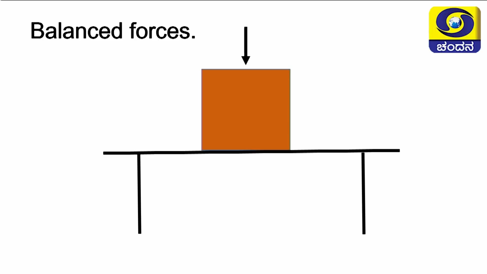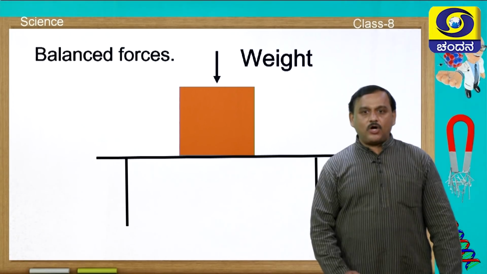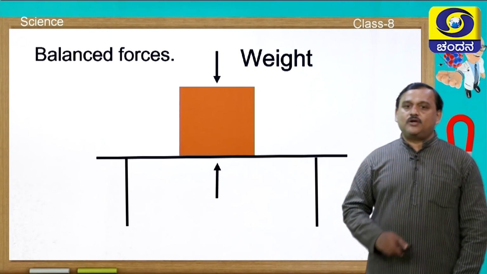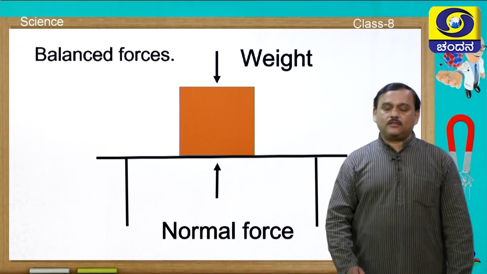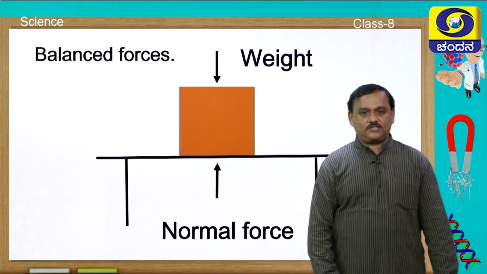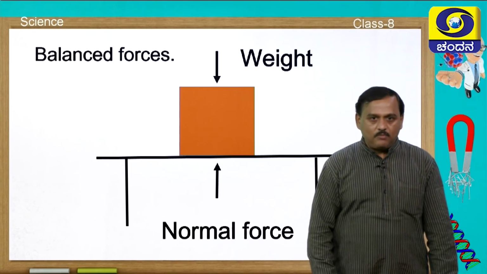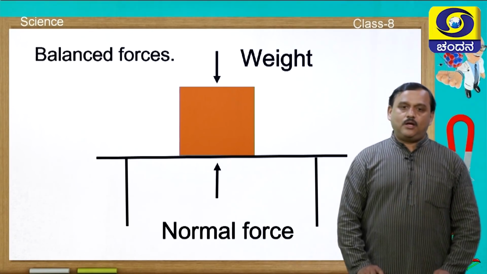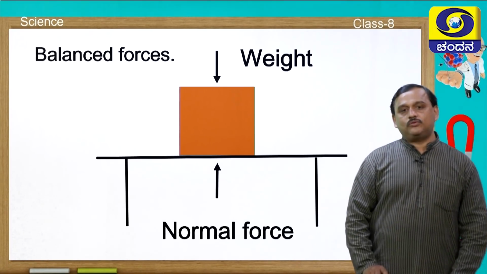The first one is the weight, that is the force of gravity acting on the box, which is downwards. When the force is acting downwards, why the box is not falling down? Yes, that is because the table is giving the opposite force which is equal to the weight, and that is known as normal force. Now this is the system of balanced forces. Therefore, the box is not under motion. If you want to execute motion, if you want to move the box, what you have to do?